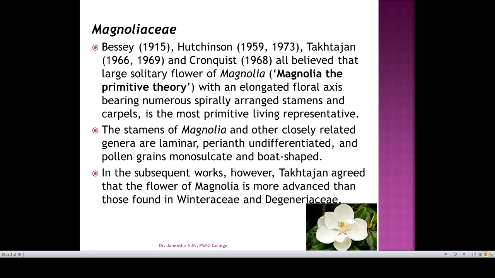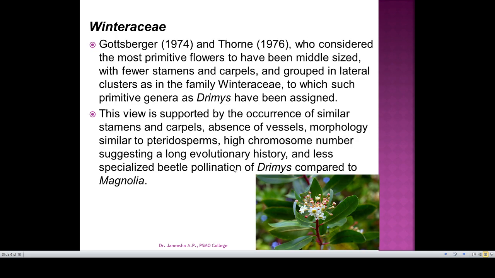So we have to check the condition of Winteraceae and Degeneriaceae. In Winteraceae, Gottsberger and Thorne considered the most primitive flower to have been middle-sized with fewer stamens and carpels, grouped in lateral clusters. In contrast to Magnoliaceae, where the flower is large with numerous stamens and carpels, here it is middle-sized with fewer stamens and carpels grouped in lateral clusters.